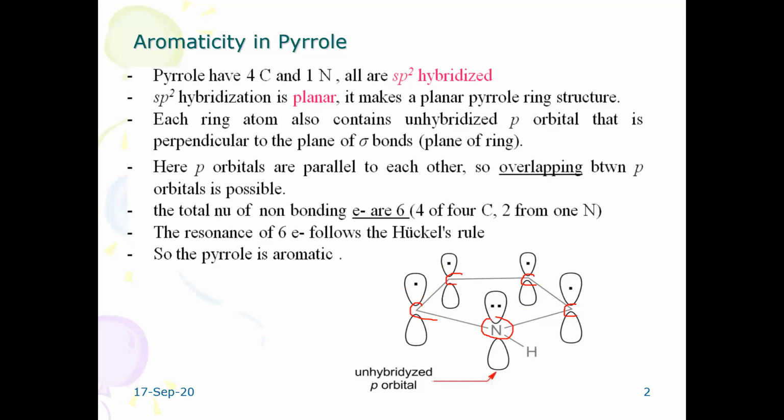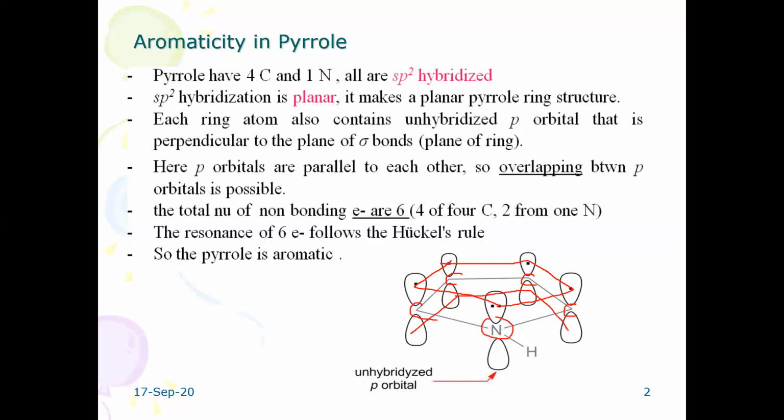However, the nitrogen atom has an unhybridized p orbital with an unshared pair of electrons, a lone pair. These non-bonding electrons get involved in continuous overlapping above and below the plane of the ring.